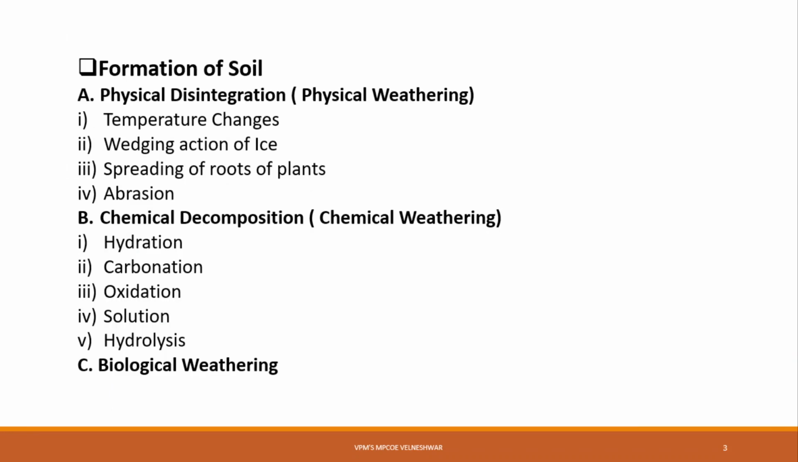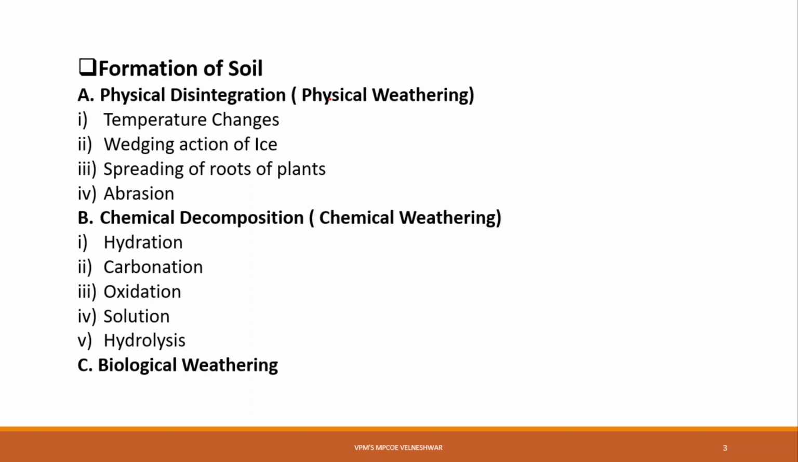Correct? Now, which are the weathering components? There are three types of weathering components. First is physical weathering, second is chemical weathering, and third is biological weathering. Physical weathering is also called physical disintegration, and chemical weathering is called chemical decomposition. Correct? I have already told you these two terms, physical disintegration and chemical decomposition. Right?